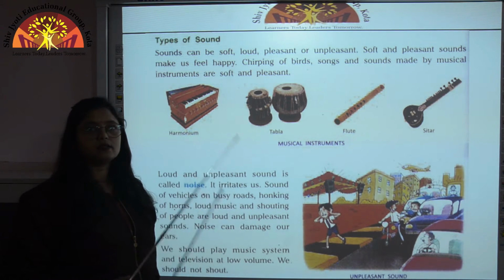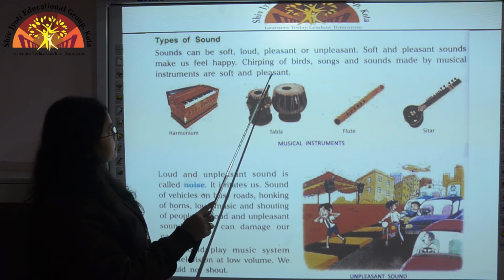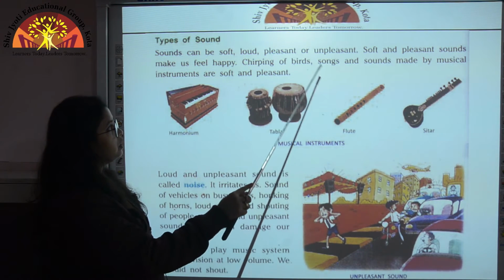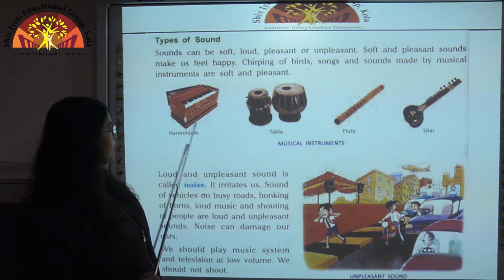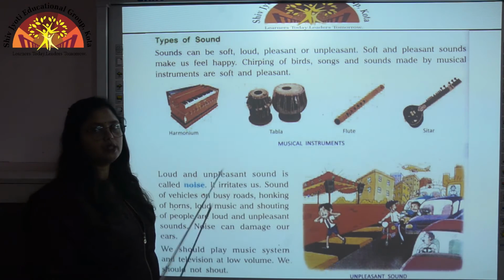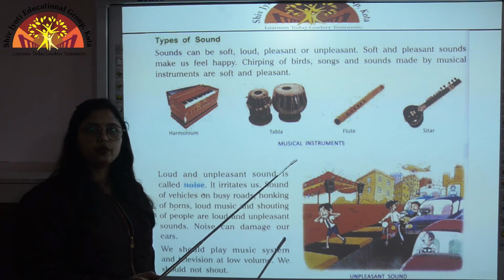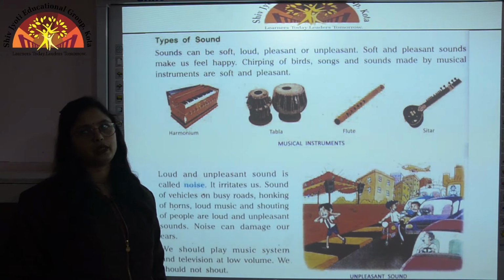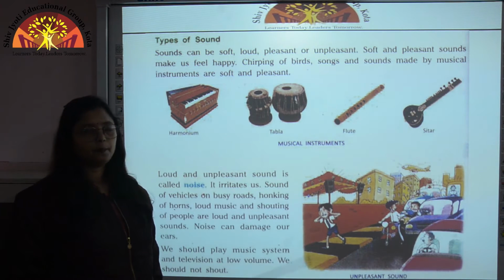Soft and pleasant is the sound which makes us feel happy, like chirping of birds, songs and sounds made by musical instruments like harmonium, tabla, flute and sitar. So these are some of the musical instruments whose sound makes us feel happy. So these sounds are soft and pleasant.